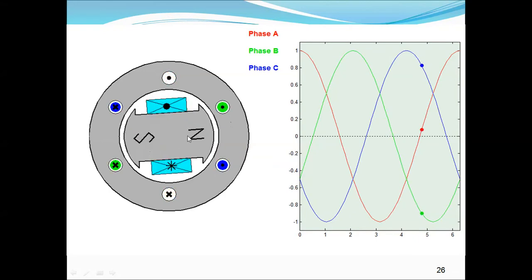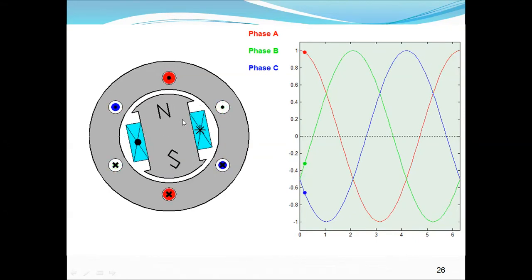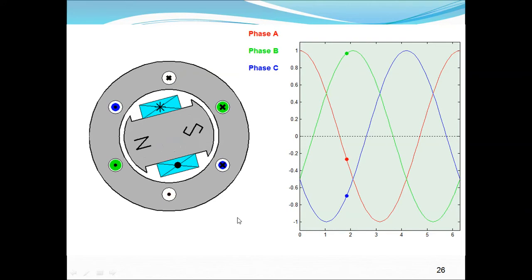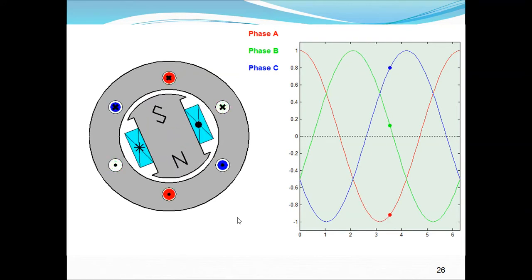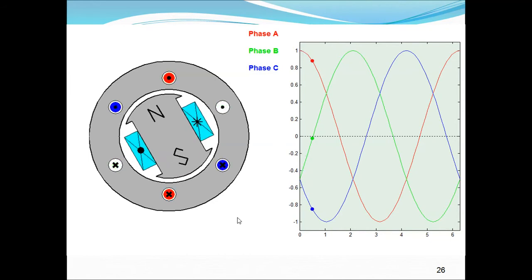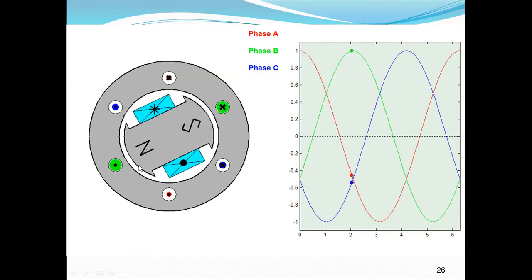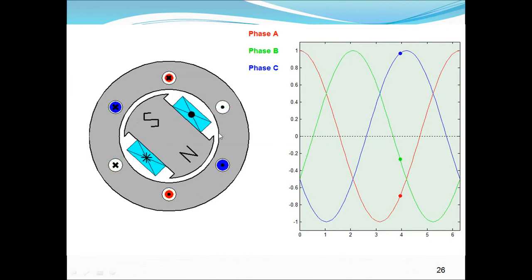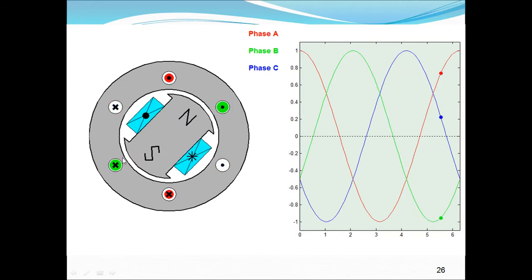When the rotor poles are rotating or crossing the magnetic neutral axis, then automatically the current direction in the stator poles also changes.